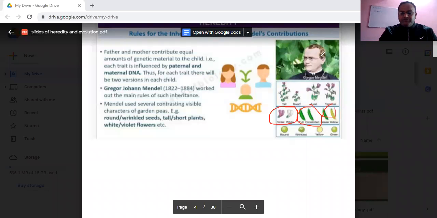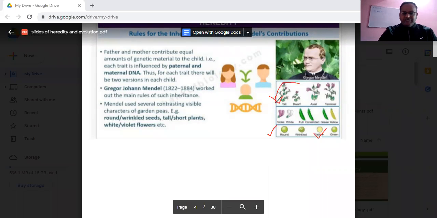But students, remember one very important thing: for class 10 level, we will remember three characters, or we can say three traits. One is the height, the other is the seed shape, and the seed color. With these characters, our class 10 discussion will be restricted.